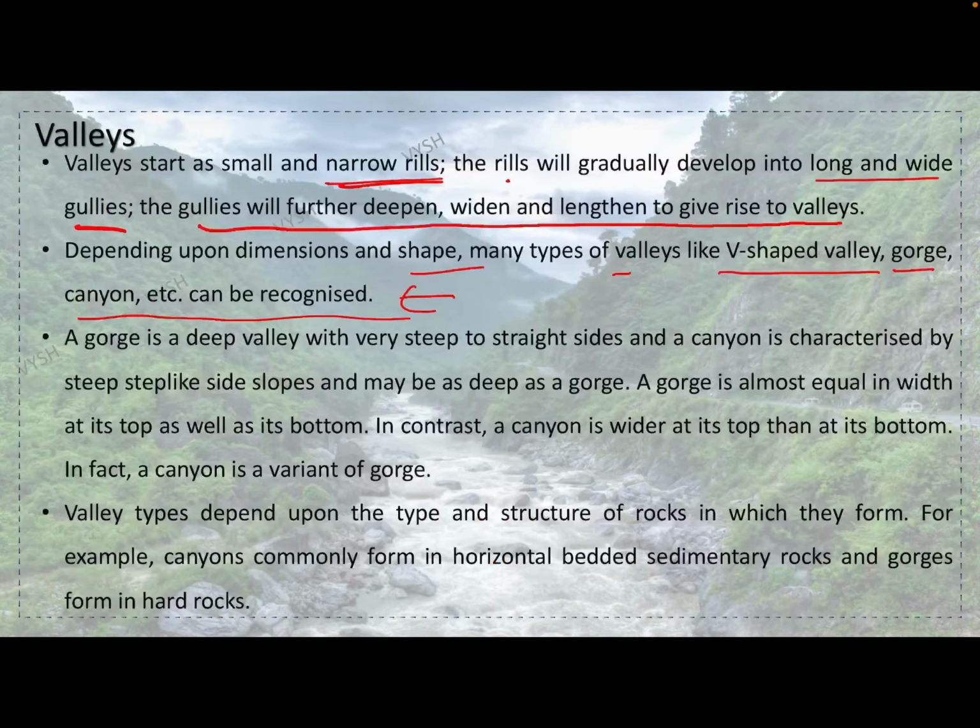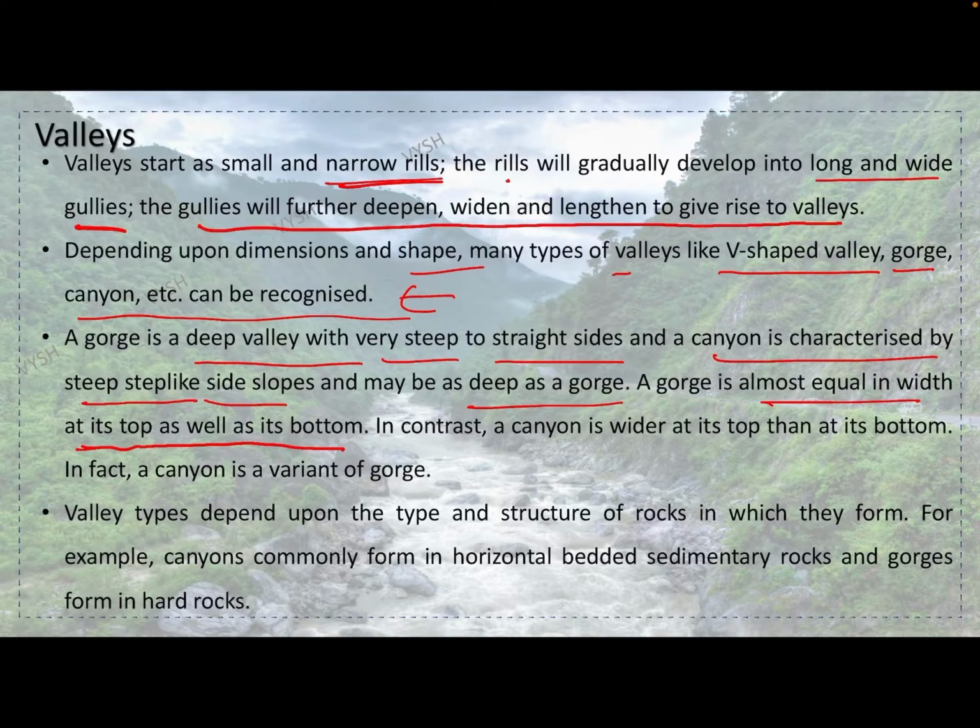And canyons, you see how deep they are, how the steepness has increased. The gorge is a deep valley with very steep to straight sides, and a canyon is characterized by steep step-like side slopes and may be as deep as a gorge. A gorge is almost equal in width at its top as well as its bottom. In contrast, a canyon is wider at its top than its bottom. In fact, a canyon is a variant of a gorge.